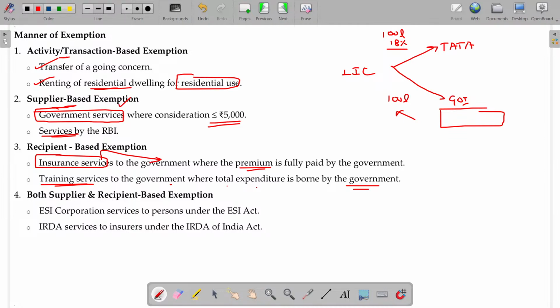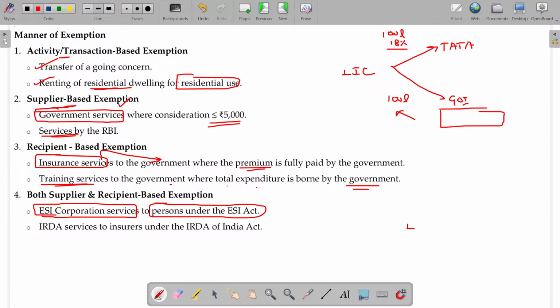If students are not interested, why not? So for those programs, the payment is made by the government. If you are paying me, GST will be attracted because I'm rendering service to you. If payment is done by the students participating, then GST is attracted. Students attending, payment from the government, GST will not be there. Is that okay? Both supplier and recipient based exemption: ESI corporation services provided to persons covered under the ESI Act.